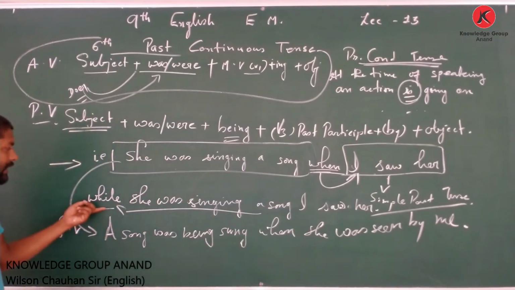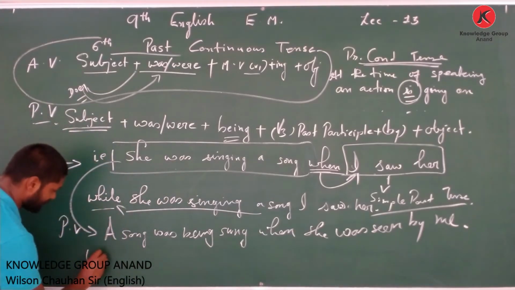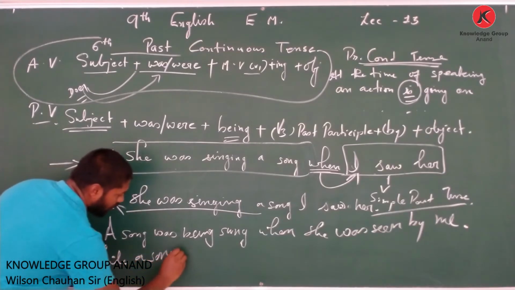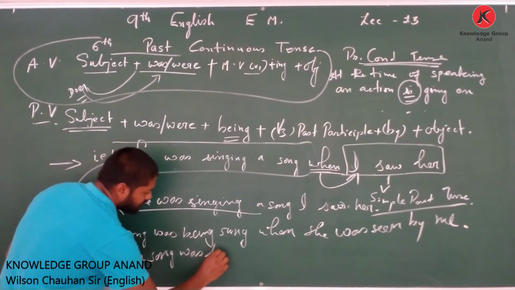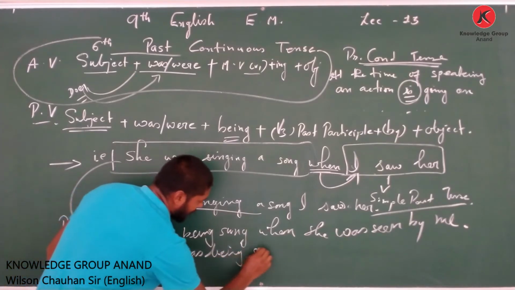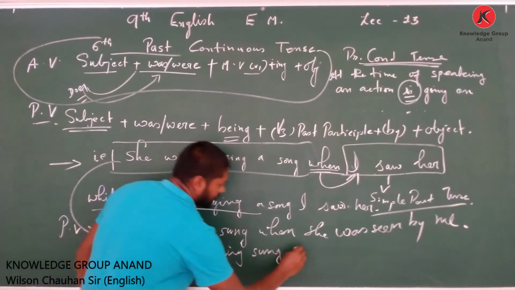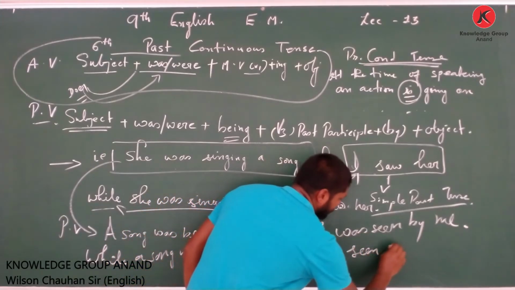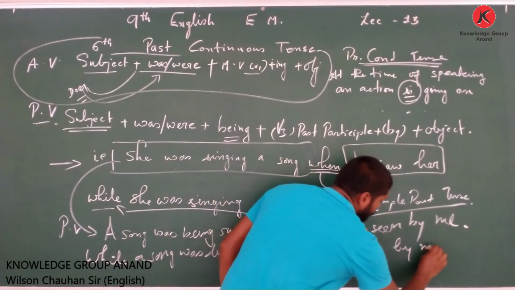okay, while, let me write this also. While a song was being sung, she was seen by me.